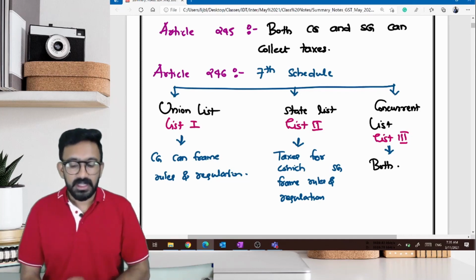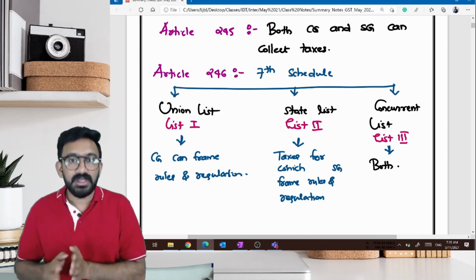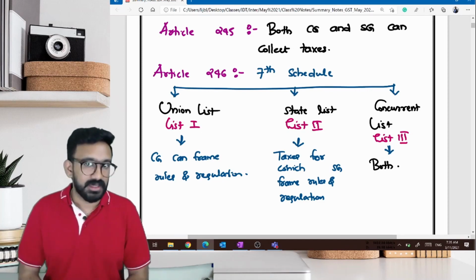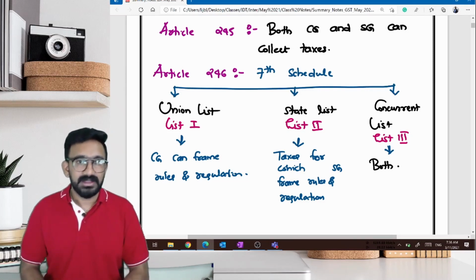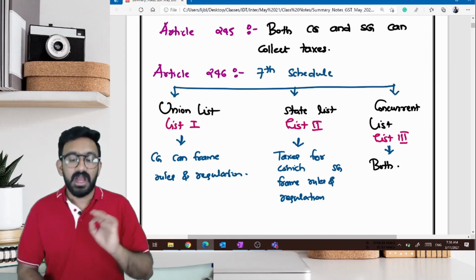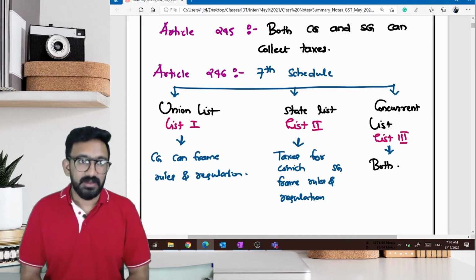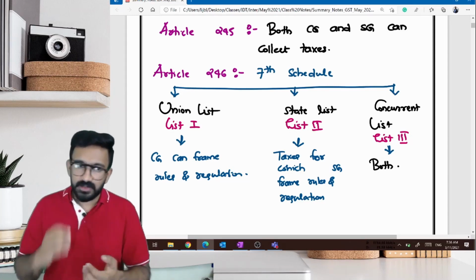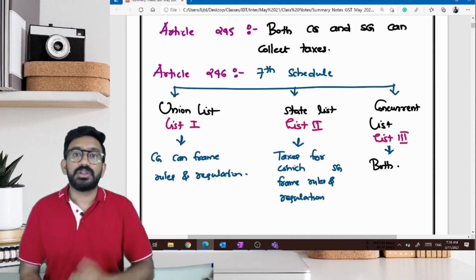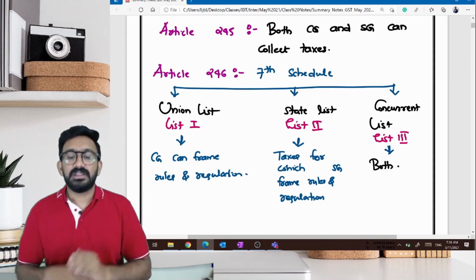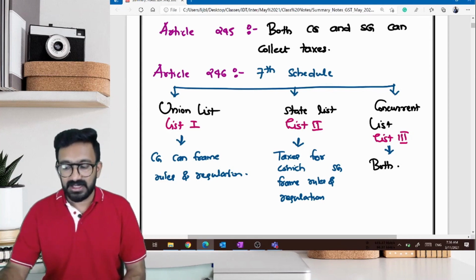parliament. Okay. If it is there in state list, list 2, it means that it is the legislative assembly who will be getting the power to frame rules and regulation. If it is concurrent list, it will be both governments who will be getting this particular power. This is the understanding that we need to have from Article 246. So if you want to introduce a new tax in India, be it GST or income tax, whenever it was introduced fresh, the first thing that the government would have done was to go and check the constitution. And if that is already there in one of these lists in the constitution, it is very simple understanding.